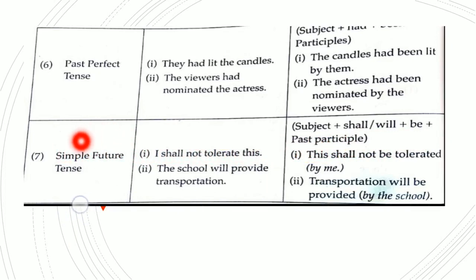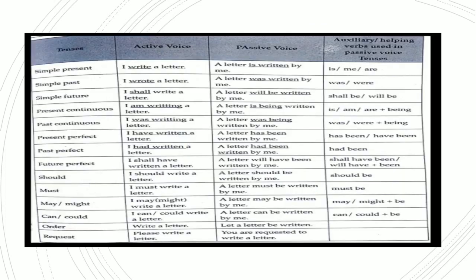Similarly, whenever it is future, shall have been or will have been can be used. The school will provide transportation. Transportation will be provided. Now, by the school is optional, but if it is the school, then you are supposed to write by the school. Again, these are examples. I write a letter, a letter is written by me. Is, me, are: these are the auxiliary or helping verbs which we use.